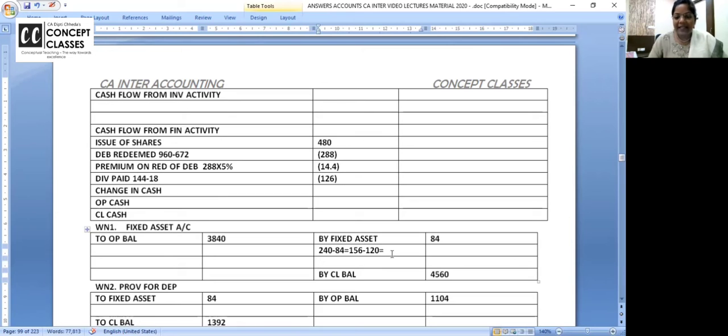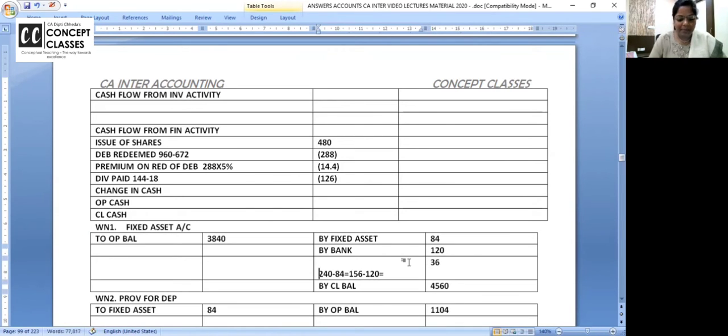This is all a working. I'll tell you where to write this. We will write in 2 minutes. Whenever an asset is sold, first you bring the depreciation. First step. Now you write by bank, sale value. How much is it? 120. And now you write loss. How much is it coming? 36. And I'm writing it here up by P&L, in brackets, loss.